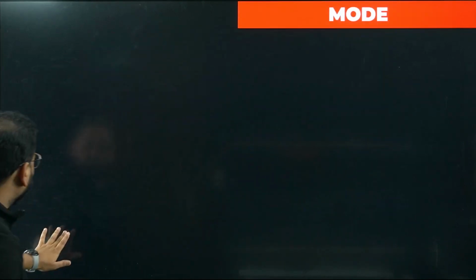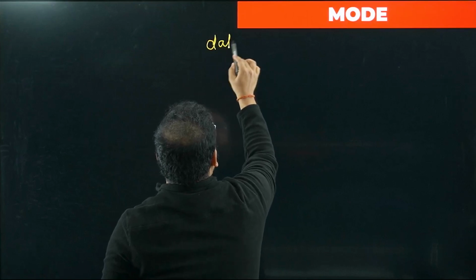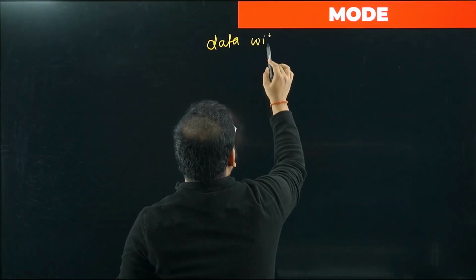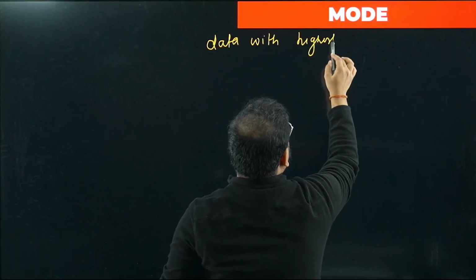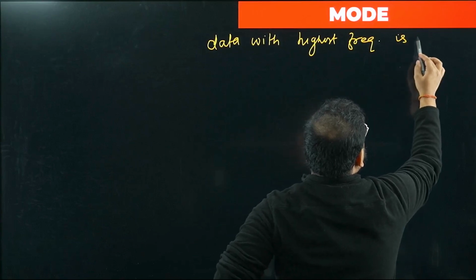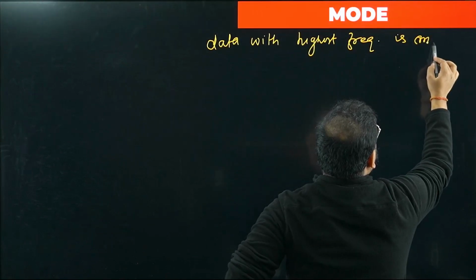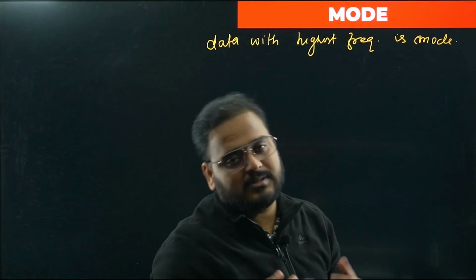Now we are going to deal with mode. So what did I say? Mode is nothing but the highest occurring data. The data with highest frequency is called the mode. Whichever is occurring the maximum number of times is called the mode.